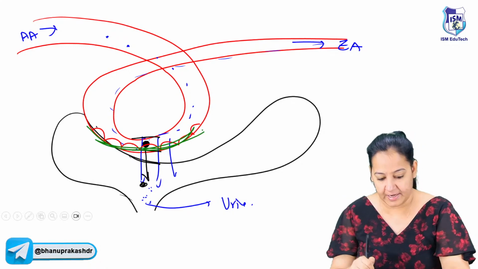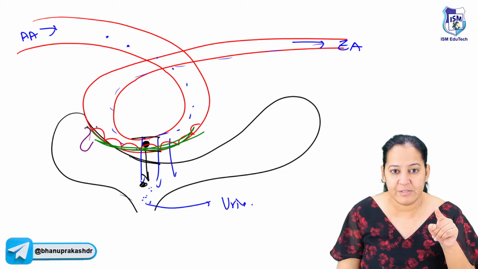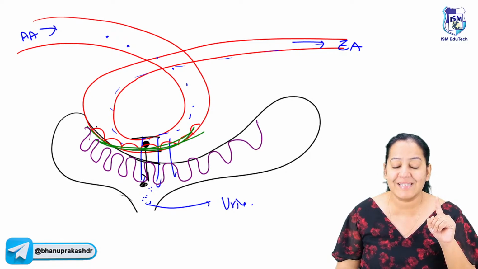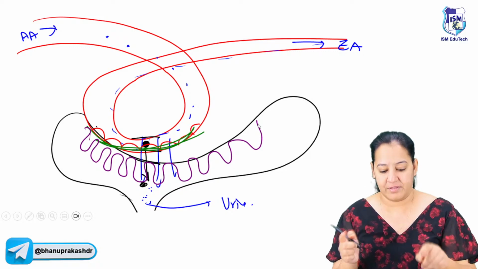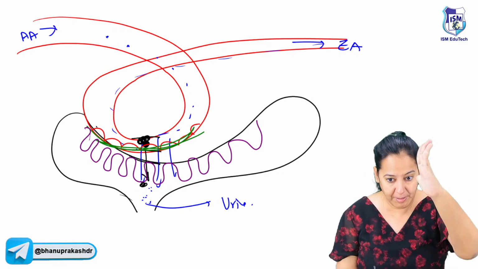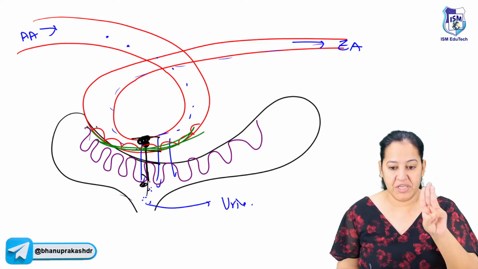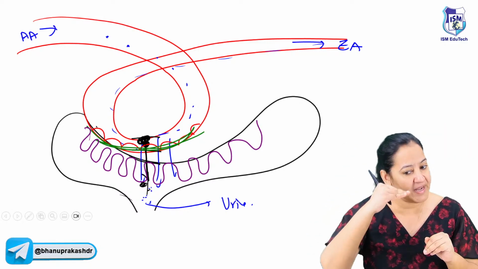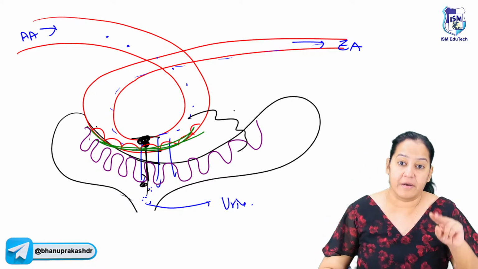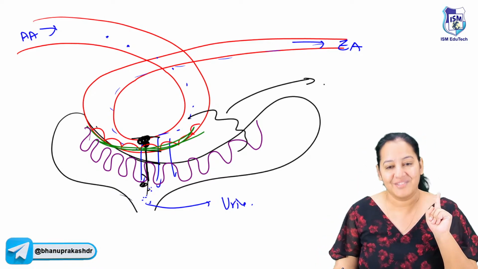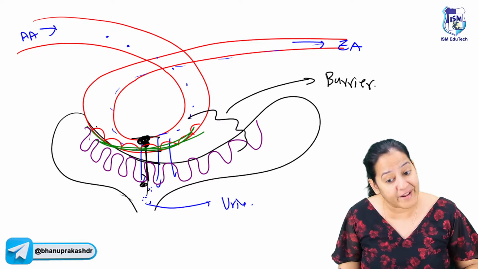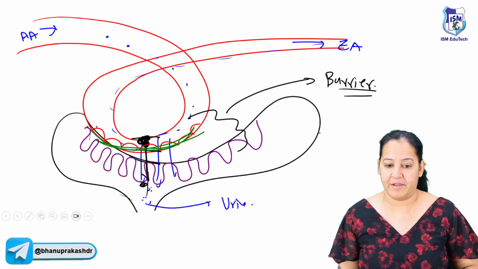And the third thing, on the Bowman's capsule, there is a lining which is known as epithelial lining, visceral epithelial lining. It is also known as podocytes. So these three things are there. So whenever any substance wants to cross from the blood to the urine, it has to cross three things: endothelium, basement membrane, epithelium. This triplet is known as the barrier. This is known as the glomerular filtration barrier. How many of you got the filtration barrier? Give me a thumbs up if you got it.